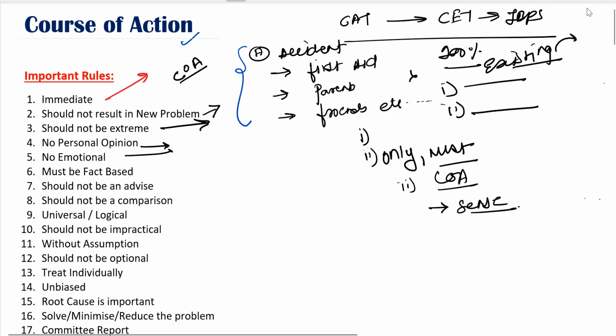Now, any option which is emotional should not be a course of action. A course of action should be predominantly fact-based. Let's take an example. Say your question says that India will be a superpower by, say, 2020.